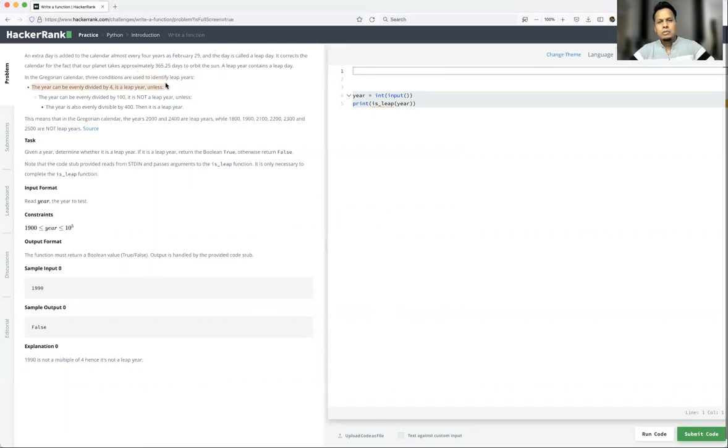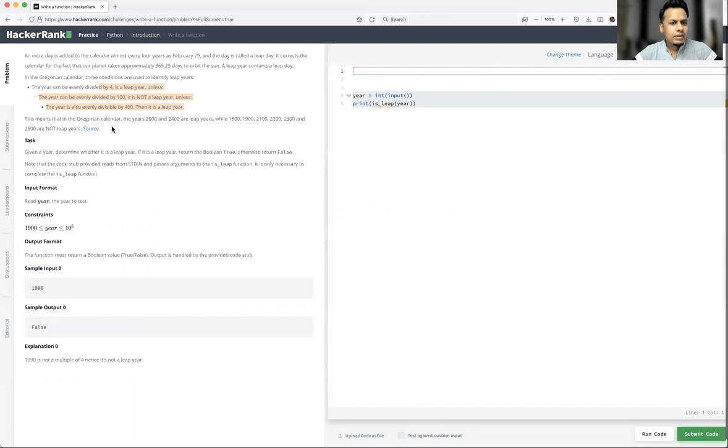I think most of the people are aware, like if any year is divisible by 4, they say it is a leap year, right? But there are 3 conditions that need to be satisfied. So what are those conditions? The year can be evenly divided by 4 is a leap year. So if modulo 4 of that year is equal to 0, that is a leap year. But we have some other conditions also. The year can be evenly divided by 100, it is not a leap year unless the year is also evenly divisible by 400. So we need to satisfy all 3 conditions, then only your given year will be a leap year or not a leap year.